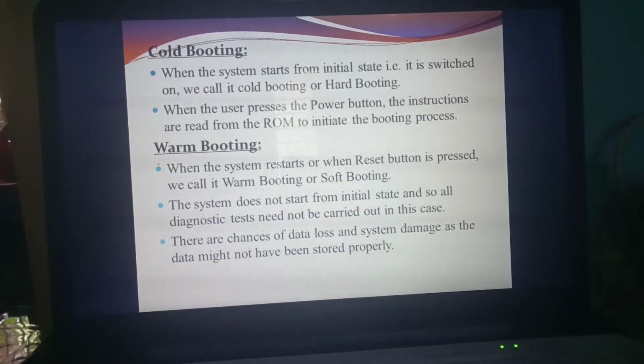So here in warm booting, once you are restarting the system or the reset button is pressed, the chance of data loss will happen. Understand what you mean by warm booting? When the system restarts or when the reset button is pressed, that booting we call warm booting or soft booting. Here the system need not check from the initial state. That means whether everything is connected properly or working properly need not be checked from the initial state. What's the disadvantage? Here there is a chance of data loss. Sometimes the system will get damaged, otherwise the system won't work properly.